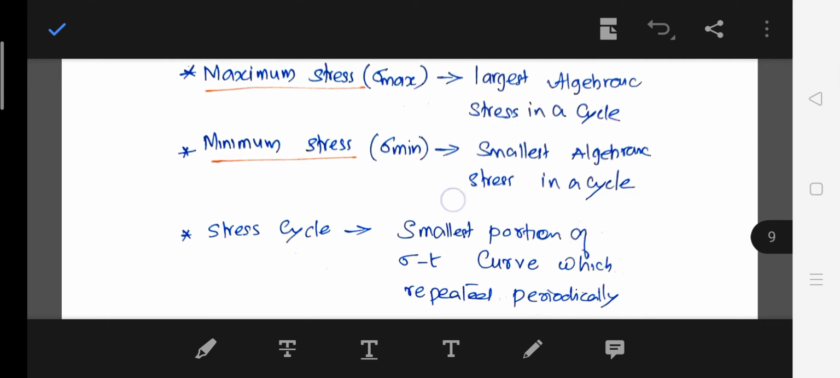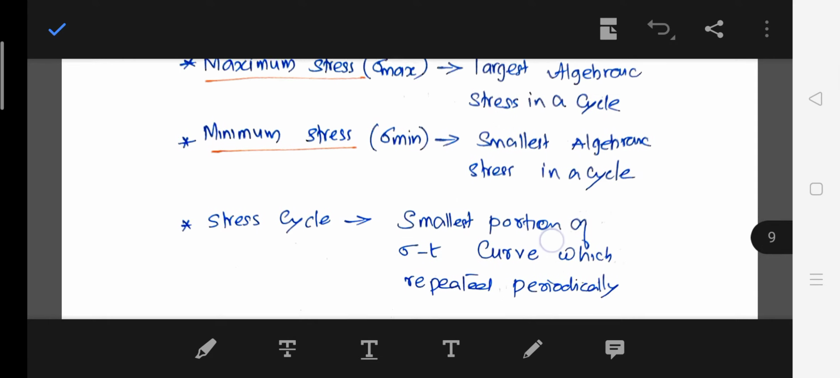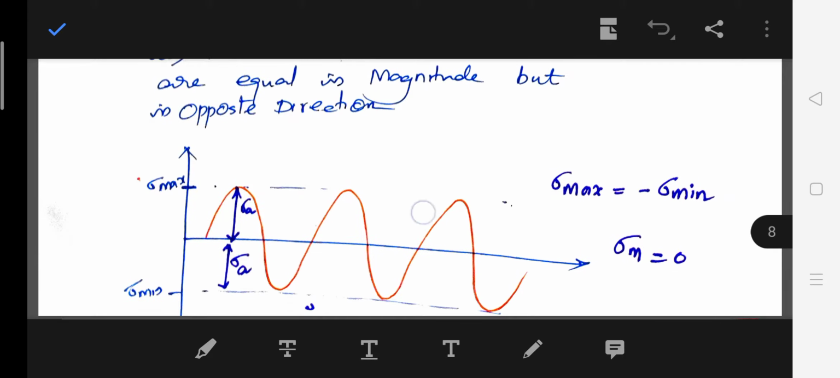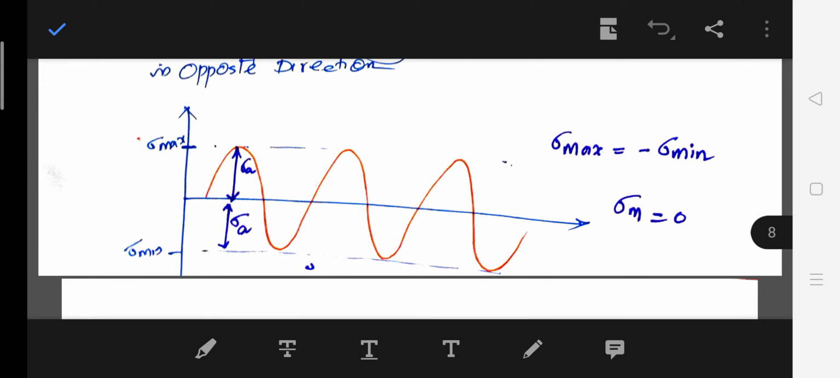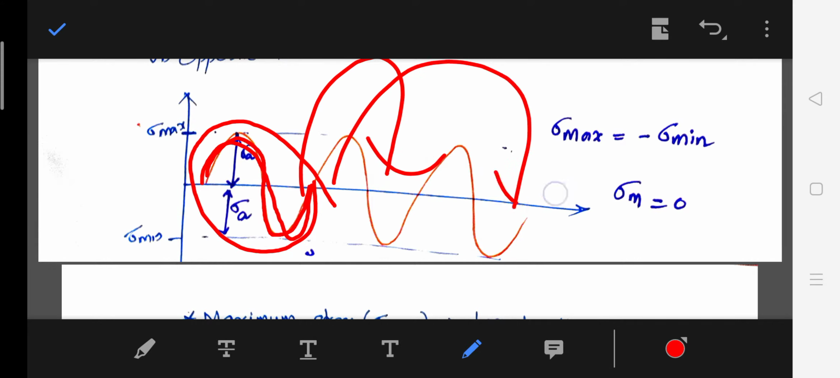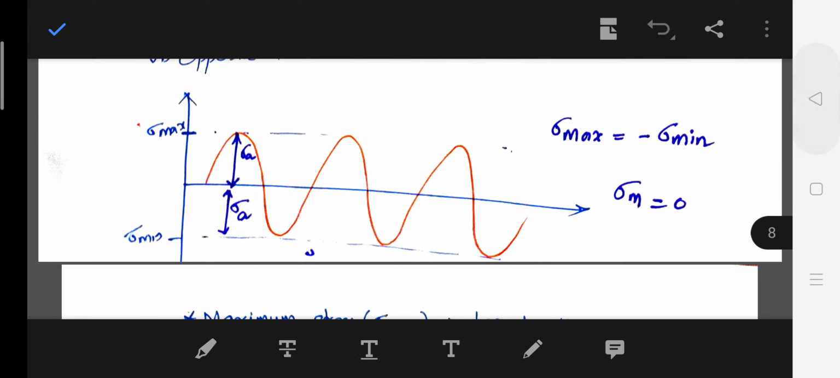The next term is stress cycle. So what is stress cycle? The smallest portion of a sigma curve which is repeated periodically. Here the smallest portion is one maximum, one minimum, then coming back to the mean. One maximum, one minimum, and again coming back. So this is the smallest portion. This portion is again repeating. So that is a stress cycle.